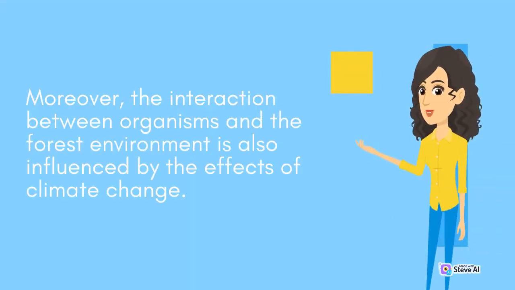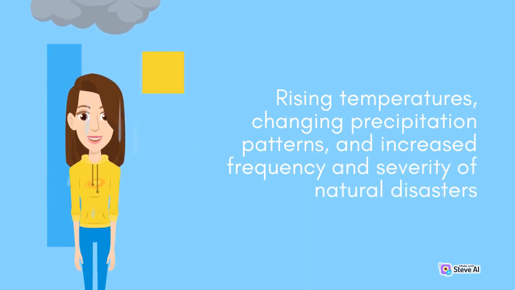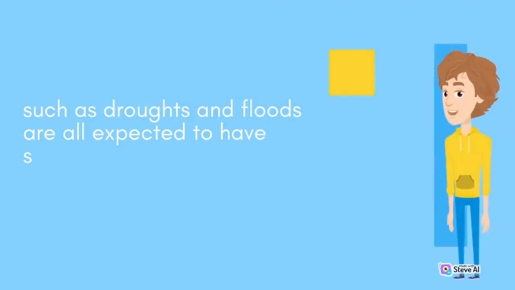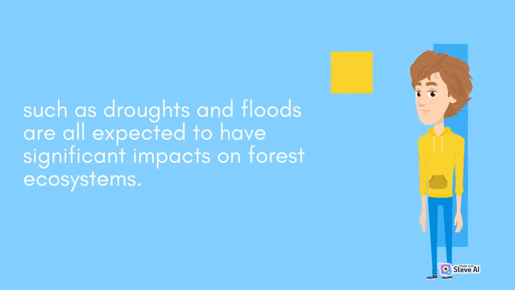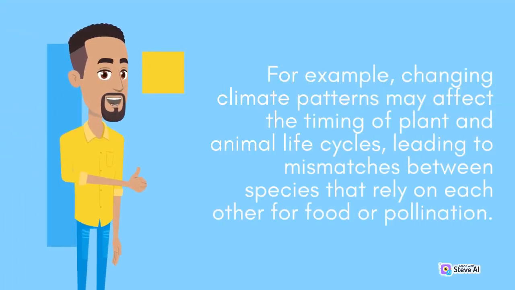Moreover, the interaction between organisms and the forest environment is also influenced by the effects of climate change. Rising temperatures, changing precipitation patterns, and increased frequency and severity of natural disasters, such as droughts and floods, are all expected to have significant impacts on forest ecosystems. For example, changing climate patterns may affect the timing of plant and animal life cycles, leading to mismatches between species that rely on each other for food or pollination.